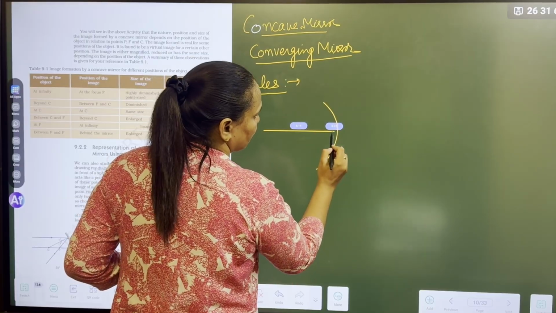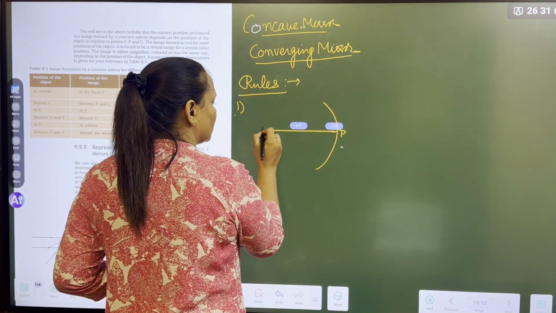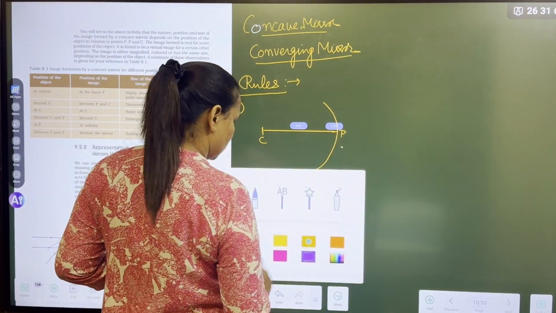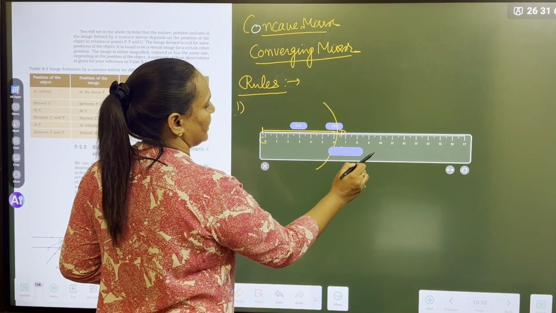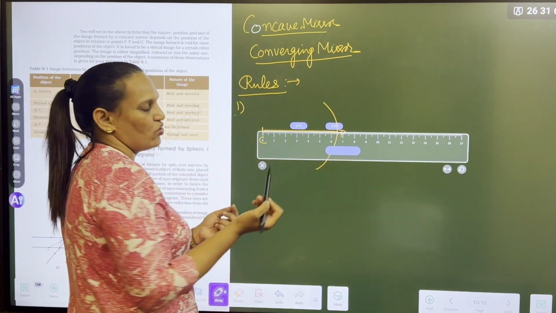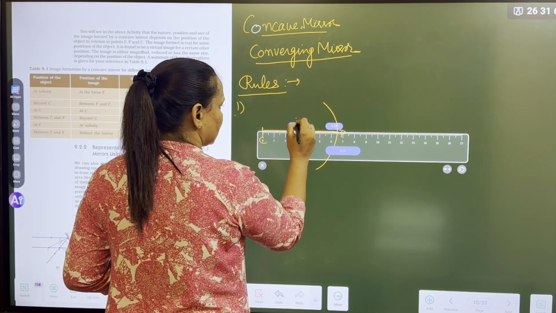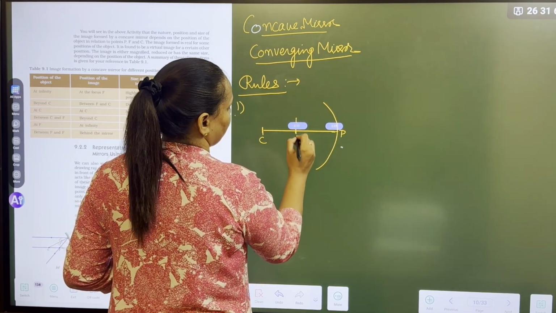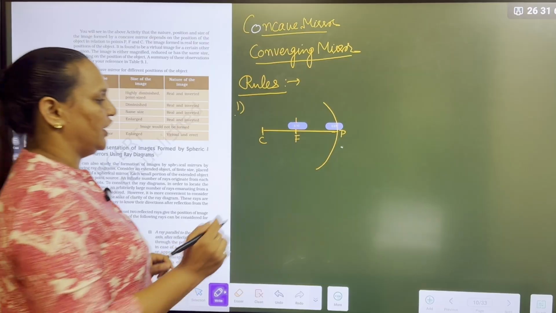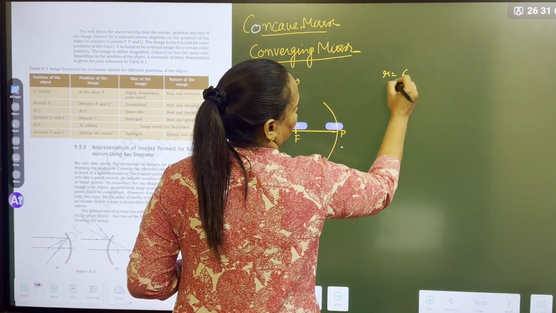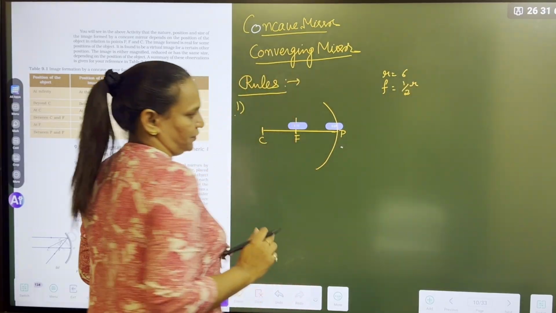My pole should touch that 6 centimeter exactly. So here it is 0. 0 represents C. If you have a scale, please see here. This is my scale, this is 0 and this is 6. Actually, I have taken a little bit more, I'm sorry. So at 3 centimeter, we have taken the focus, because focal length is exactly half of the radius of curvature. This radius is 6, so the focus from the pole is 3 centimeter, because it is half of the radius of curvature, right?